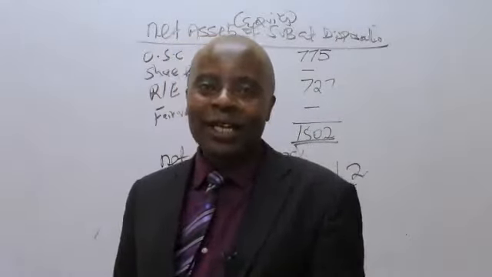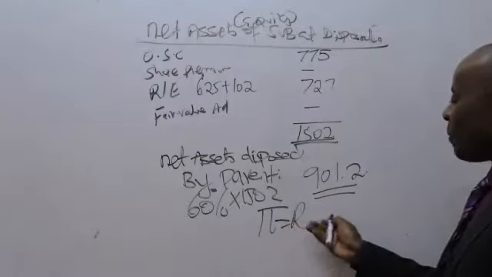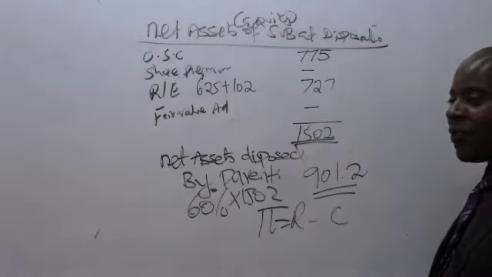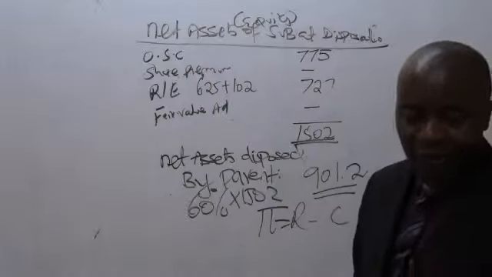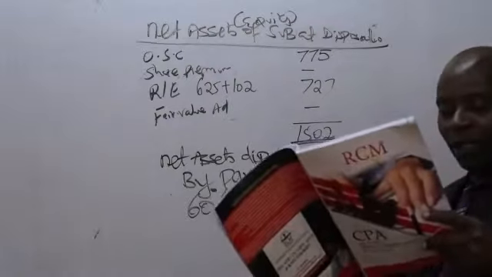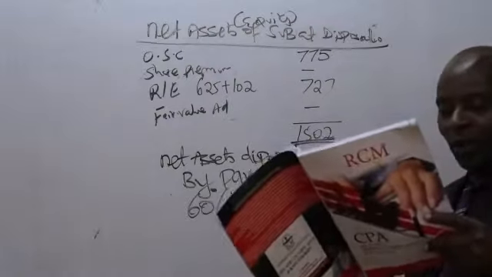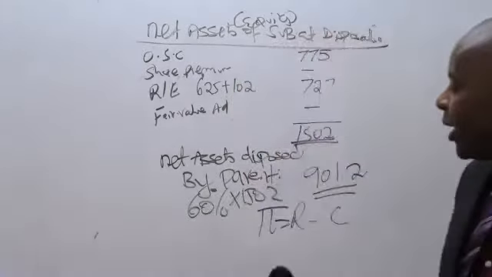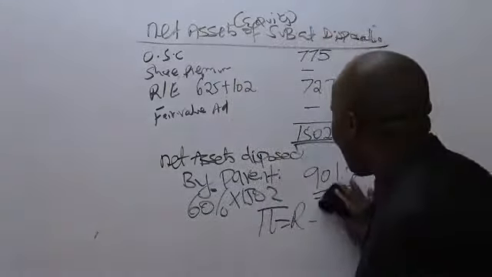Yes. So remember, profit is revenue minus cost. We have here the net assets in this case disposed by the parent. You got 901.2. Remember that before I go to the profit, which is revenue minus cost, these guys also had an asset which has not been factored in.